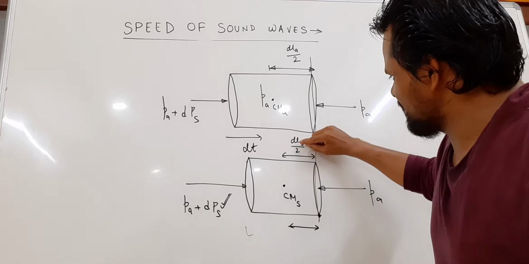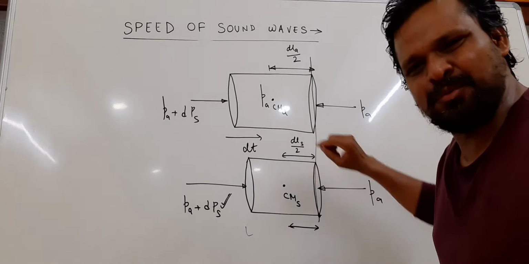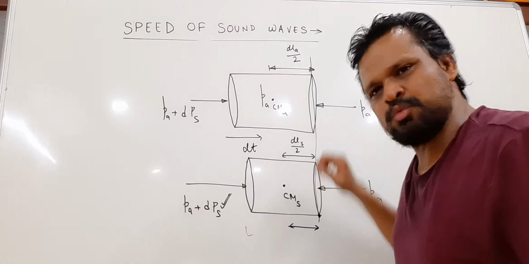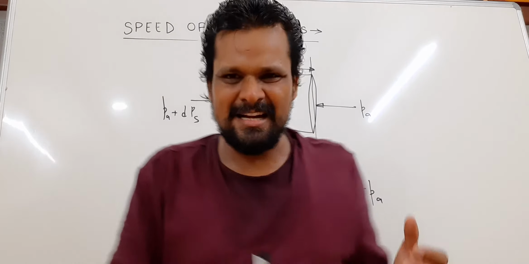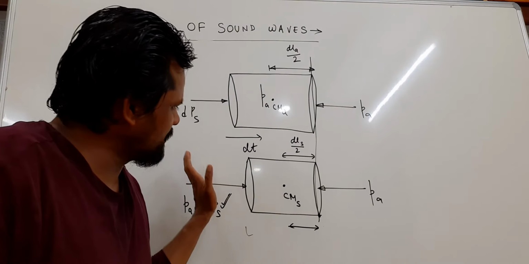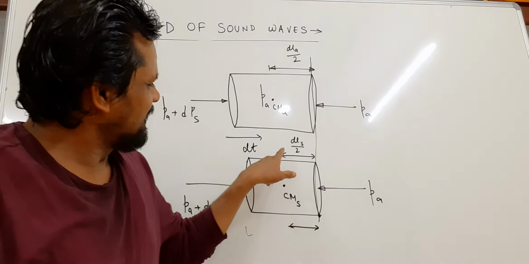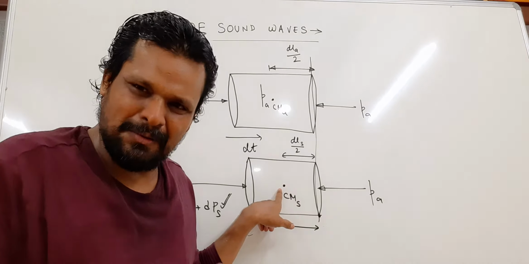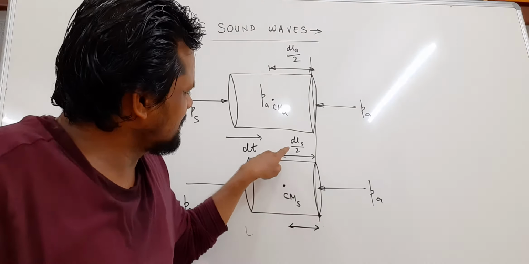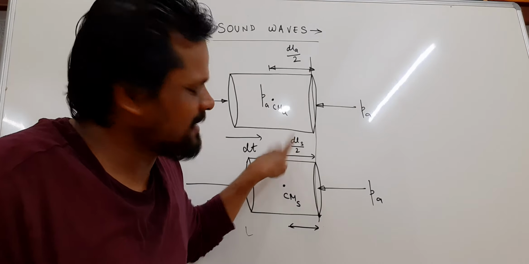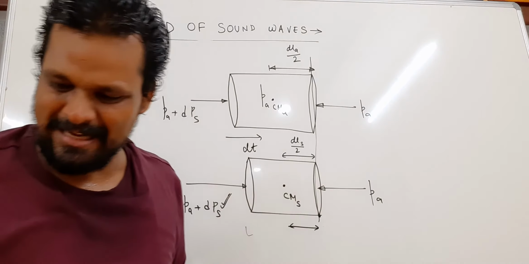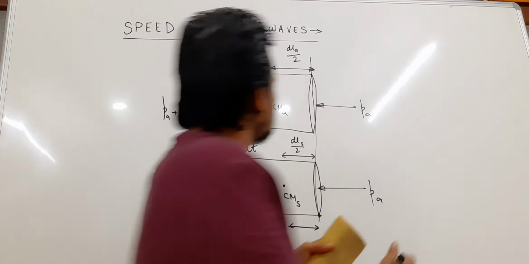Could you write please: dLs by 2. What does S stand for? S stands for the region where sound waves have penetrated the normal air. Then where is the center of mass now? The center of mass is now dLs by 2. Okay, now please see.